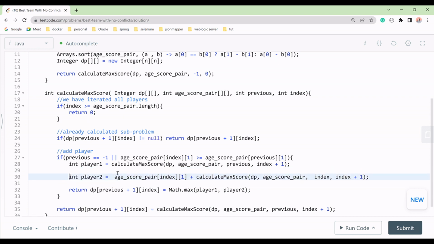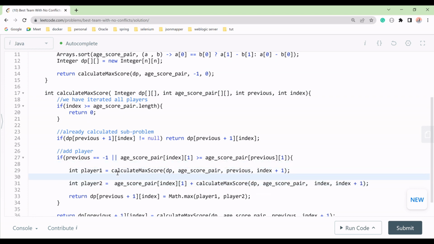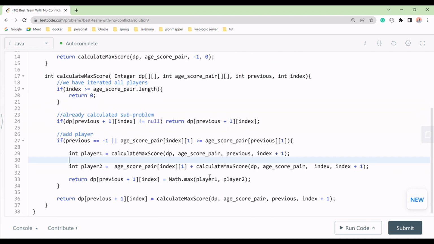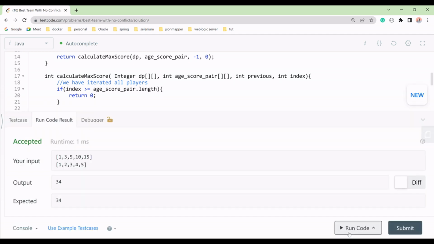So what I'm doing in player 1, I'm selecting, calculating dp at this one index, and in player 2 what we are doing, we are finding at index 1 what value we have, that is a score, right, that we will calculate, or we will add on to the dp at next index plus 1. Let me try this one. Yeah, this will work.